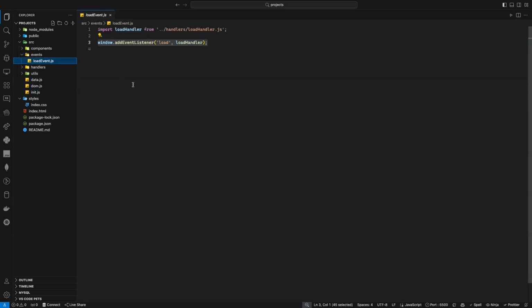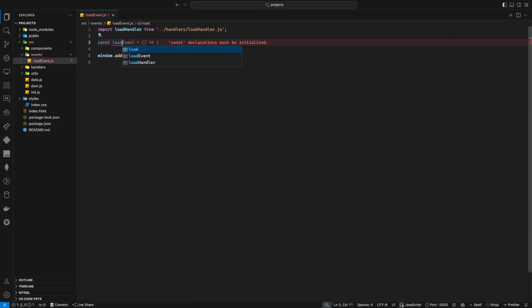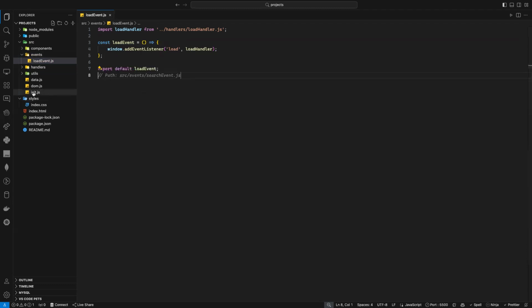Why? Because here I am importing the whole file and it's a bad idea. What I really need is to import something specific, because importing something specific is always a better idea. So what should we name the function? Load events? Yes, so I can just say const loadEvent. It will be nothing, by the way, I don't need that, but it will be better for my code. So I will create a function and I will store this line of code here. Now, because I'm creating a function, now I can export something specific, right? loadEvent. Yes.